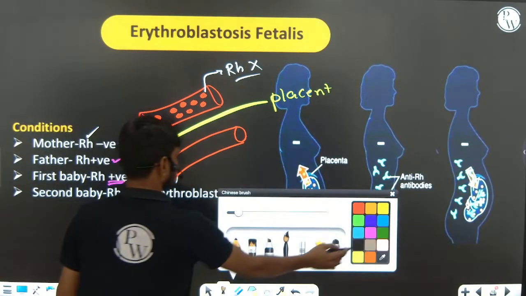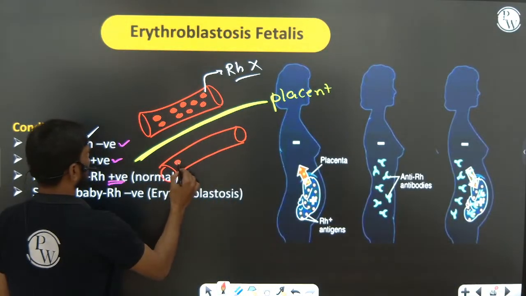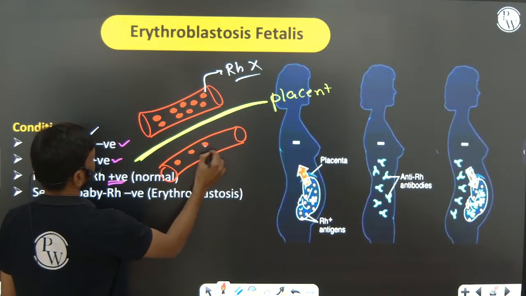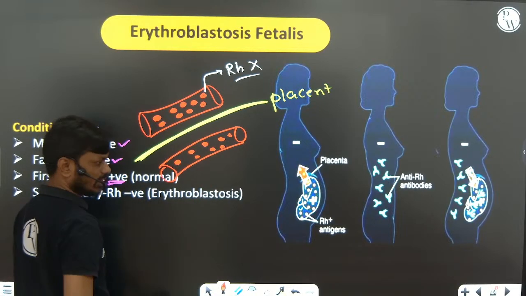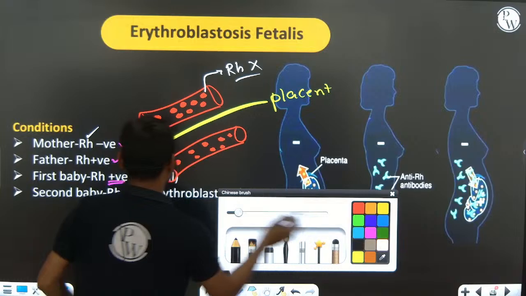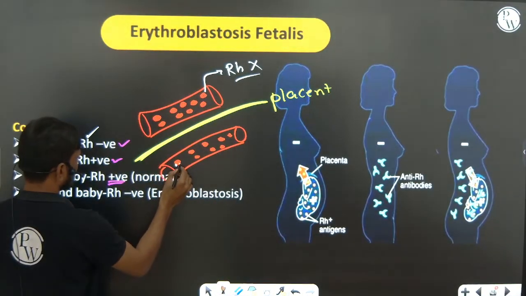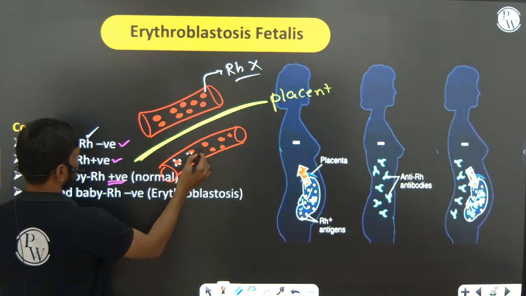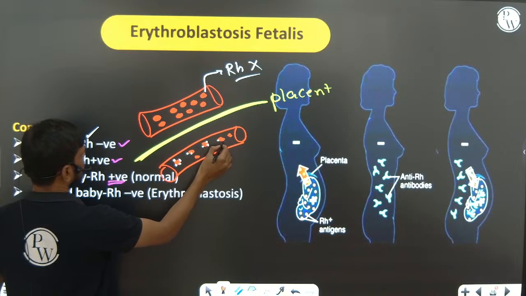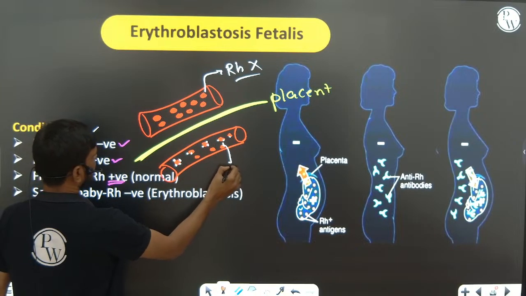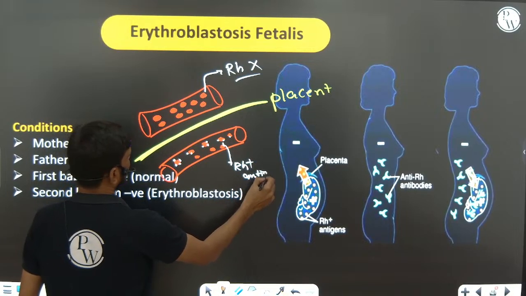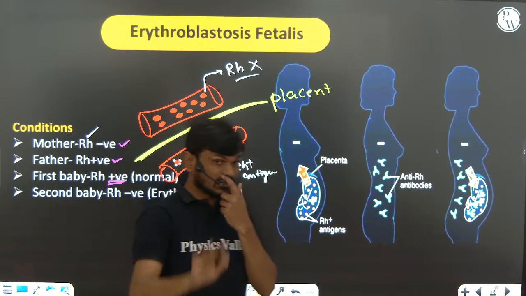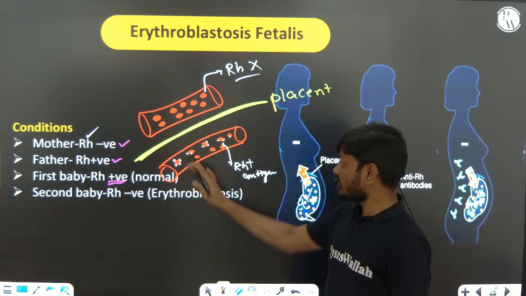But in the fetal blood, on the surface of the fetal blood cell, which I am drawing in white color, these are RH antigens. So RH antigen is present on the fetal RBC surface.